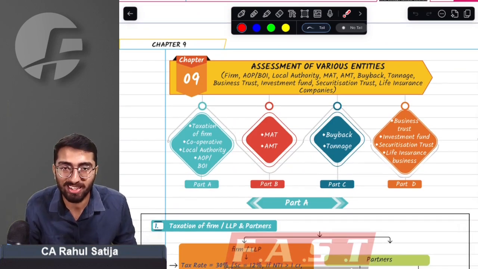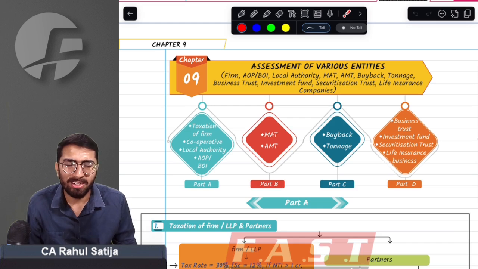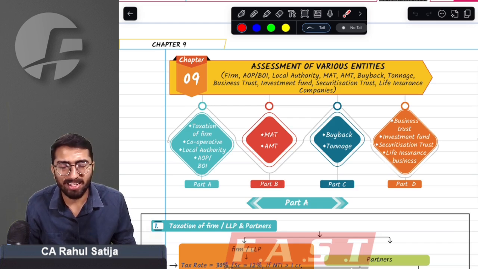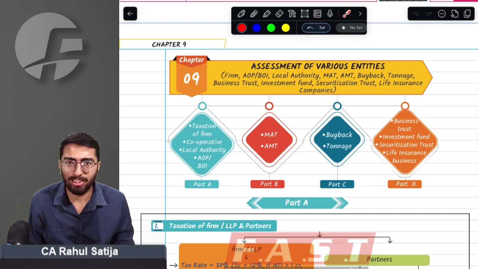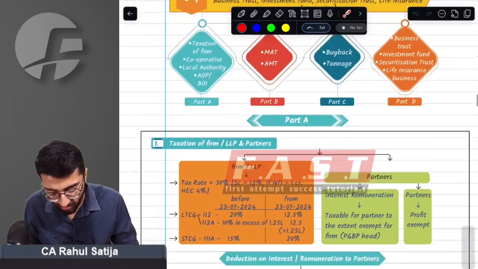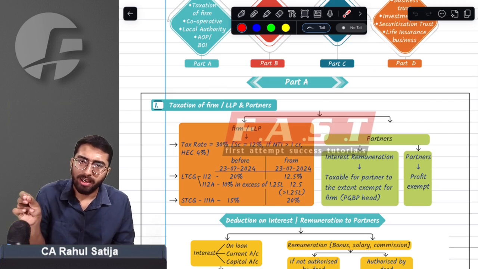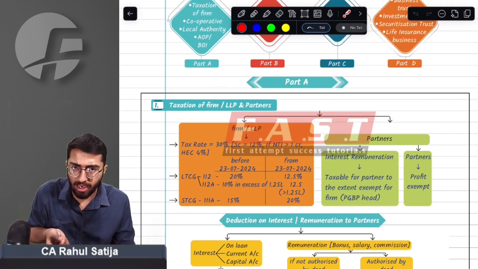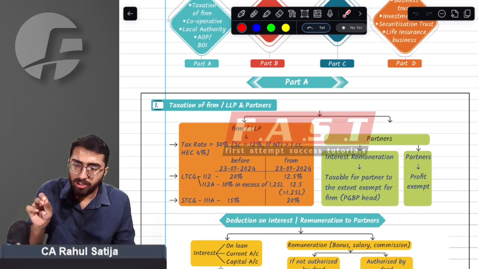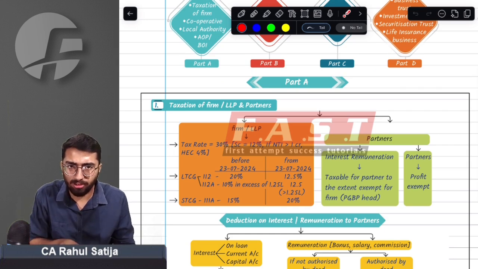Next chapter, assessment of various entities. Sir, minor amendments in this chapter, but they are very important, very critical for your examination. First of all, firm taxation. In firm taxation, whatever capital gain tax rates were changed for individuals, similarly they will be changed for firms only.